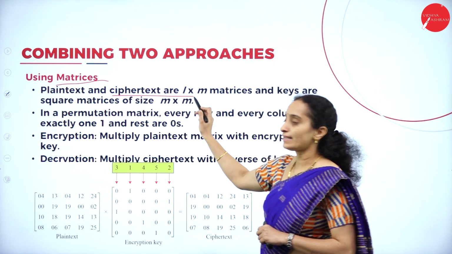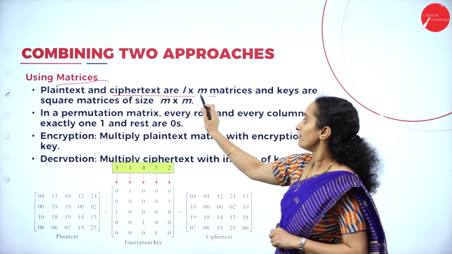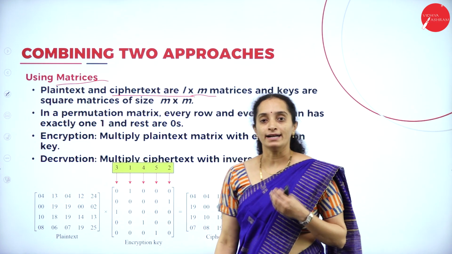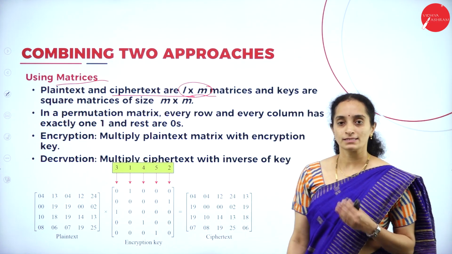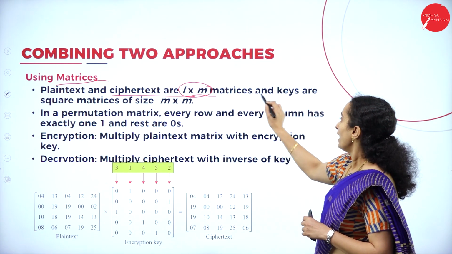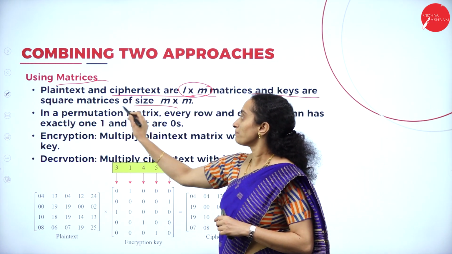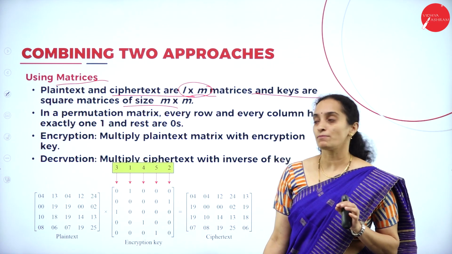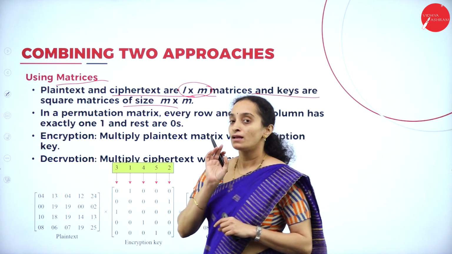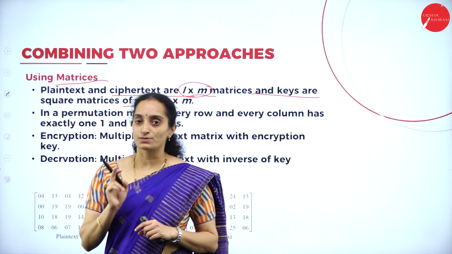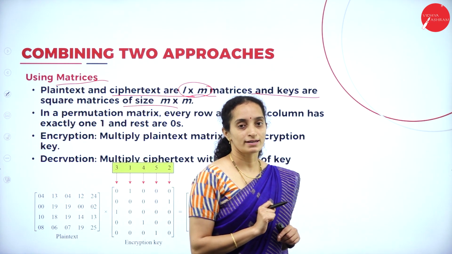Okay. Plain text and cipher text will be constructed in the form of a matrix having the rows and columns L into M. Okay. And keys are square matrix of size m cross m. It will be square matrix. That means the number of rows and columns will be equal. Alright.